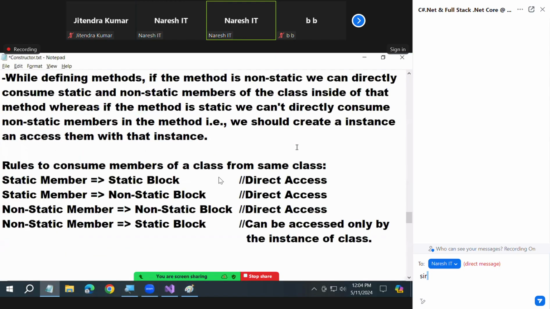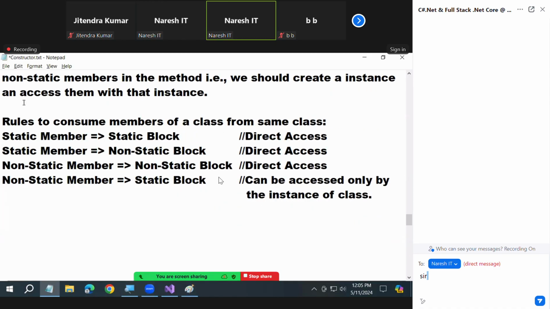Sir, what about this keyword? I used a this keyword when there is a naming collision. If there is no naming collision, why will I use this keyword? Yesterday, recollect yourself. How did you write? First, when x is equal to a, then you won't use this keyword. Afterwards, you renamed a as x. Then I said, now you require to use this keyword because there is a naming collision now. Yes or not? Then why do we need to bother about this keyword? If a naming collision comes, this will come. Otherwise, this will never come for us.